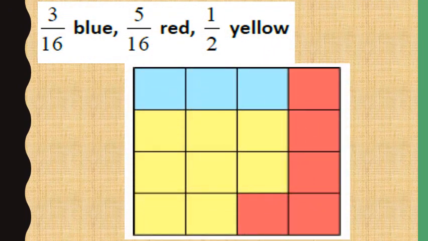Now next one, 3/16 blue. So out of 16 boxes 3 boxes have to be blue. 5/16 red. So out of 16 boxes 5 boxes have to be red. Half yellow means out of 2 boxes 1 is yellow. Then out of 16 boxes 8 will be yellow.